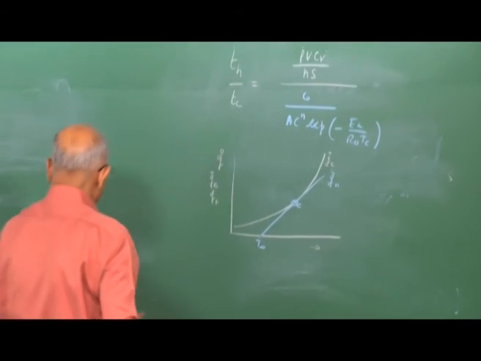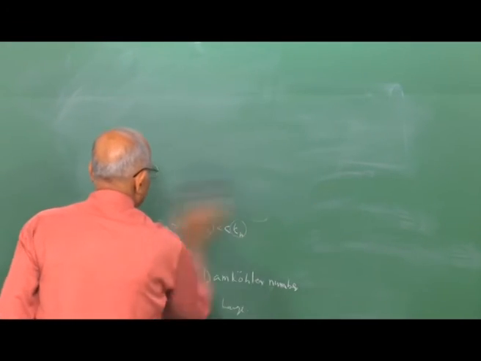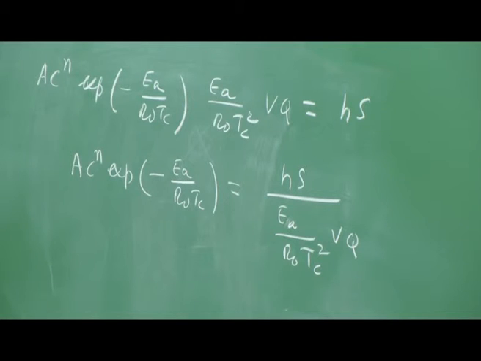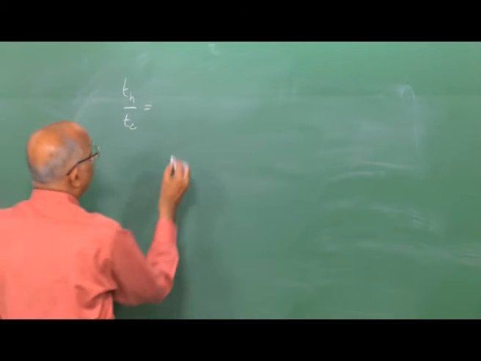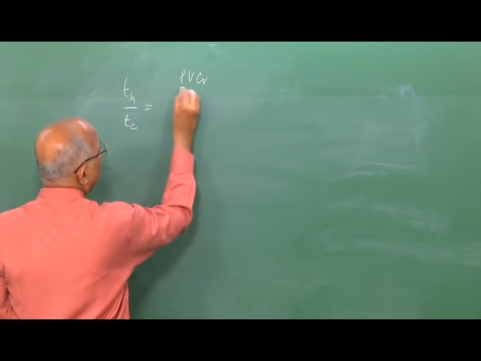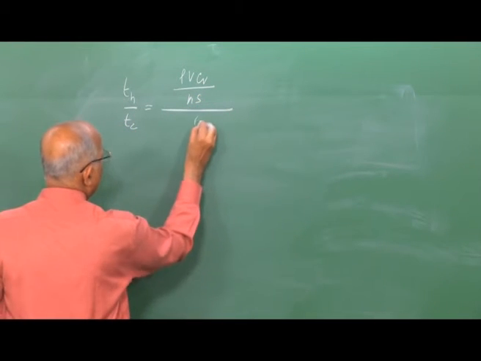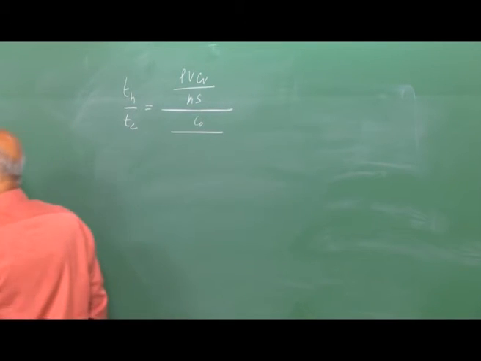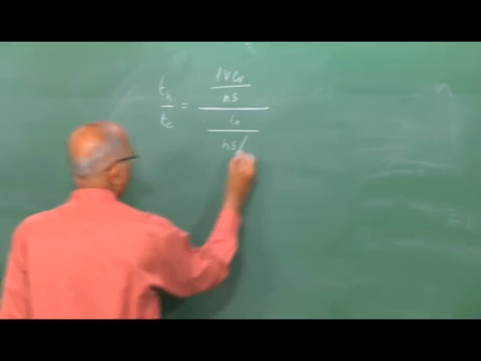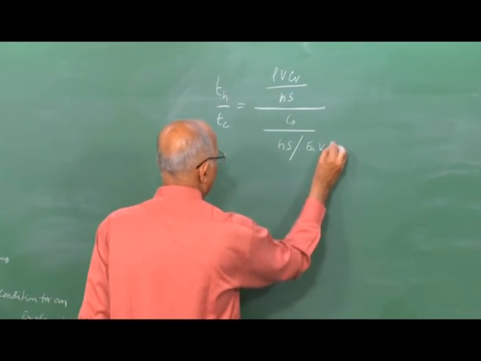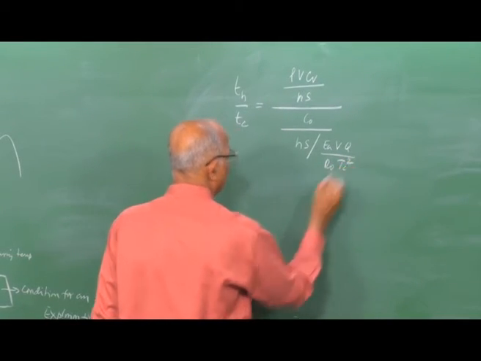Therefore, let's use this part of the board to write the final expression. I get the value of T h by T c as equal to rho v C v divided by H s, divided by C naught divided by H s divided by E A, activation energy, into V into Q divided by R naught into T c square.